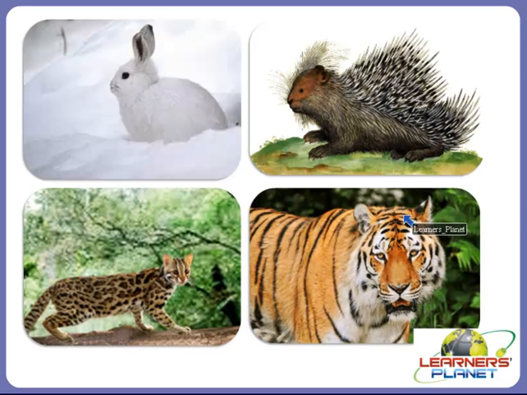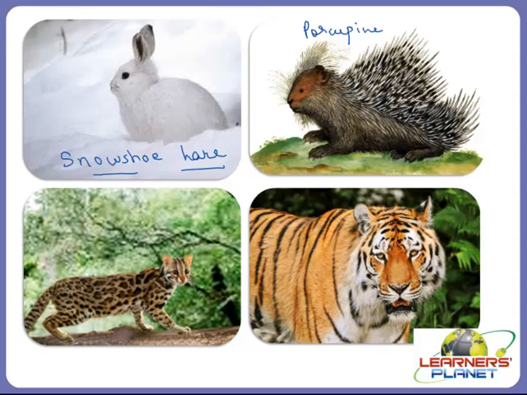So here are some beautiful images of some animals. Like the first image which you can see here, this is snowshoe hare, and porcupine. This snowshoe hare and porcupine are among the smaller mammalian herbivores, and they are arboreal.